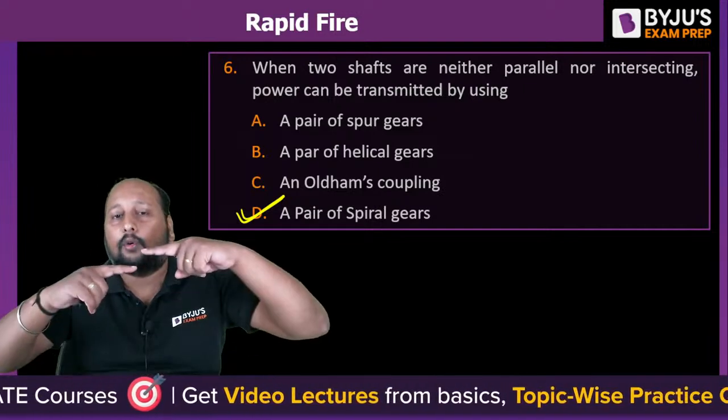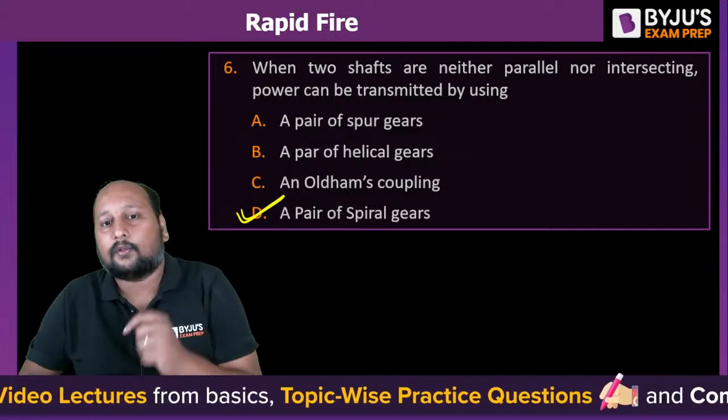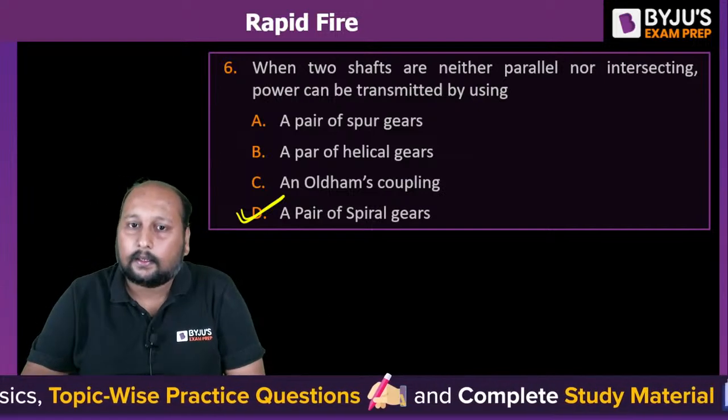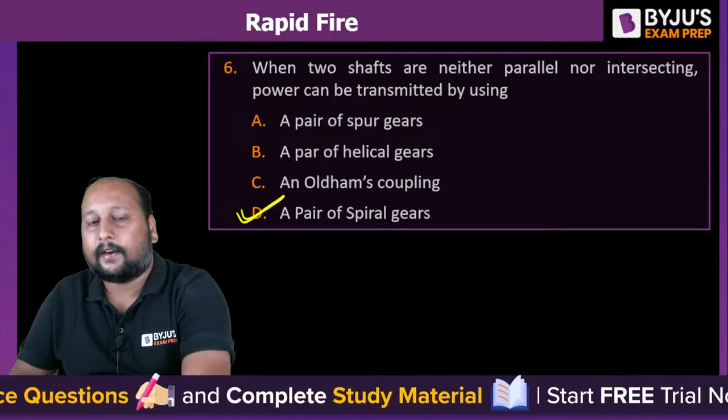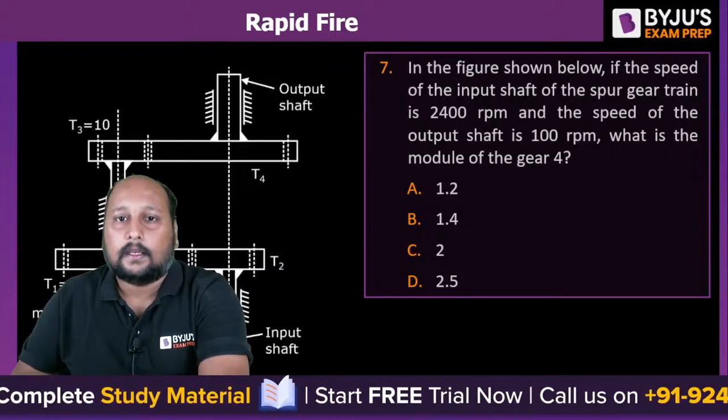Oldham's coupling, when the two shafts are having lateral misalignment, we are using the Oldham's coupling. Done? Okay, option D is the correct answer. Very good. Next question number 7.